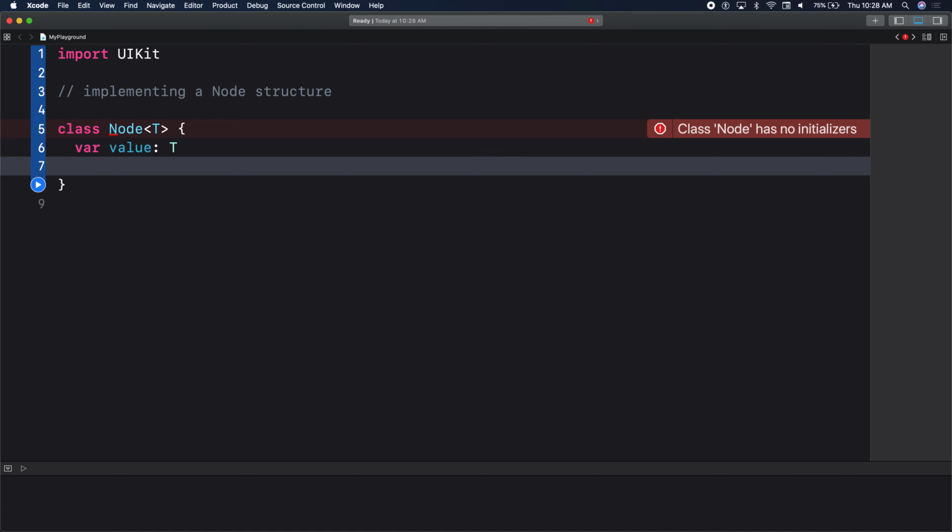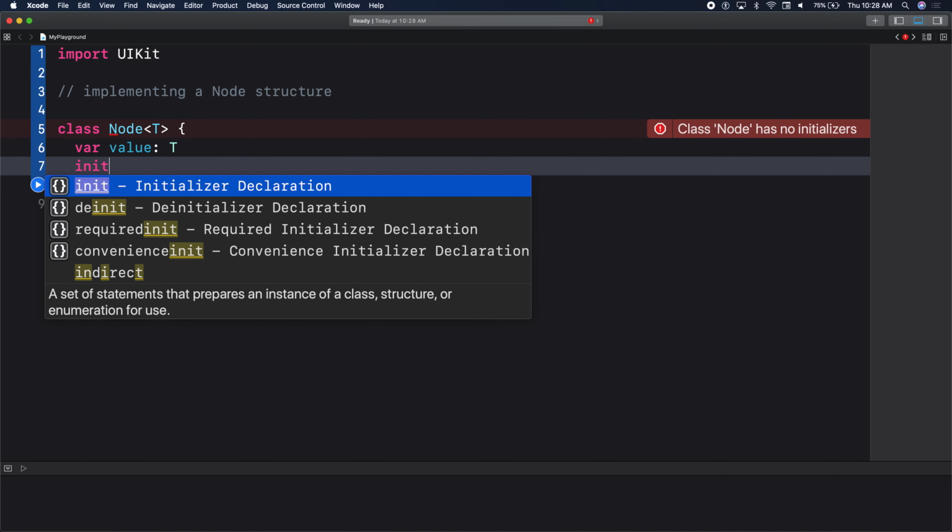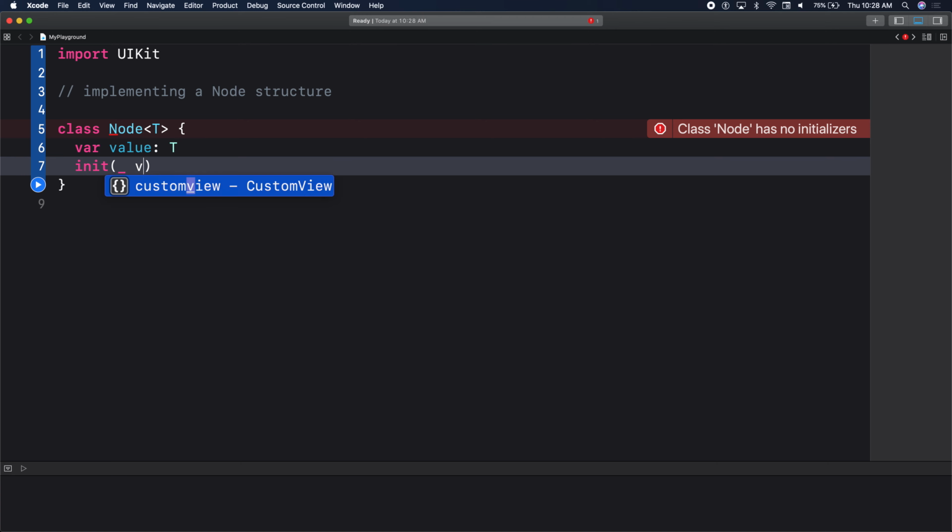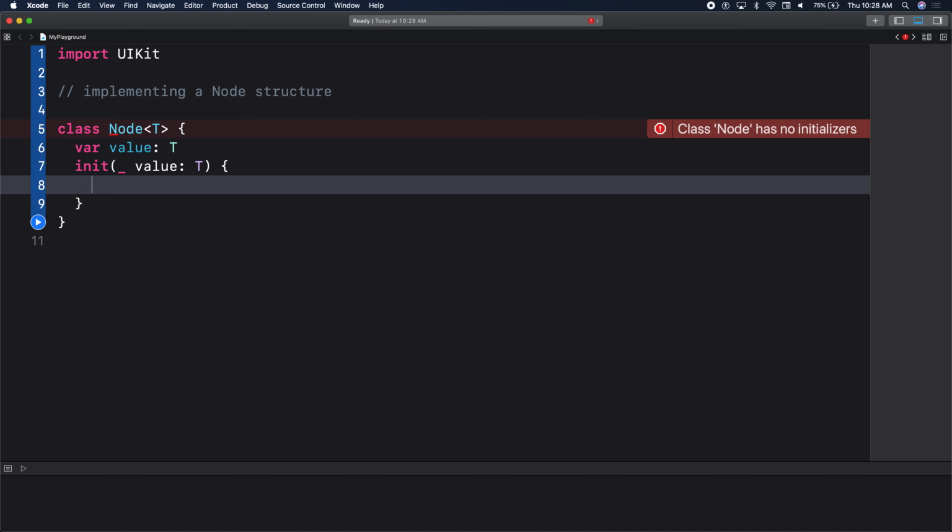I'm getting an error. Why am I getting this error? It's not initialized, right? Value T doesn't have a value. I'm in a class, I need to give this a value. I'm not in a struct. By default, a struct has a member-wise initializer. Our node class doesn't have an initializer, so we have to give it an initializer. Let's go ahead and give it an initializer. So we'll say init here. We'll say value is of type T. And here we'll say self.value equal to T.